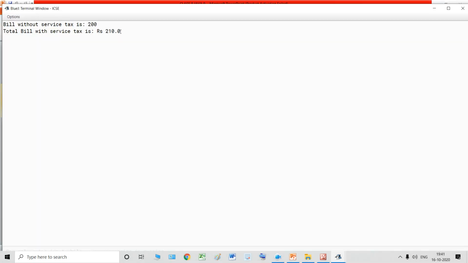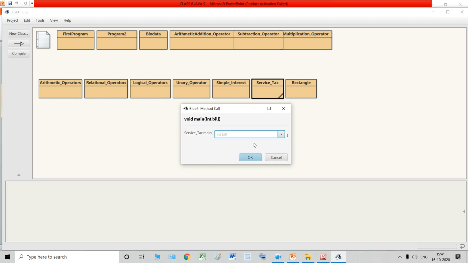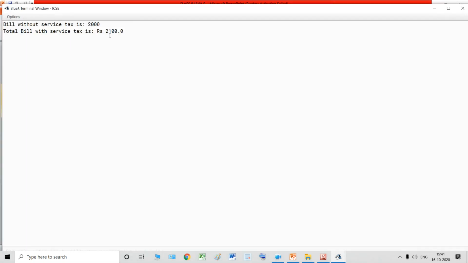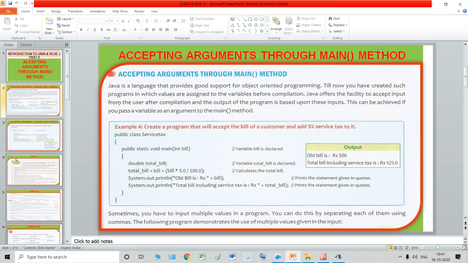And isn't it working like a calculator software? Yes or no? Now this is working like a bill calculation software. Every time it is doing what? Adding 5% to the bill. Suppose my bill was rupees 2000, so it will calculate 5%. 5% of 2000 is 100. So the total bill with service tax, that is 5% service tax, is 2100. So I hope you understood what is the meaning of this particular thing.